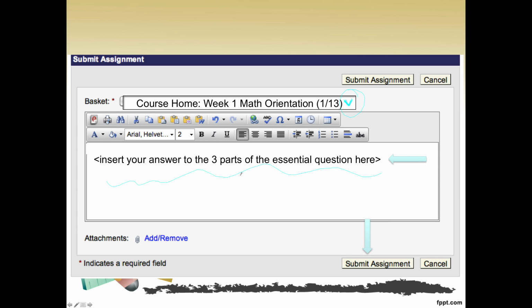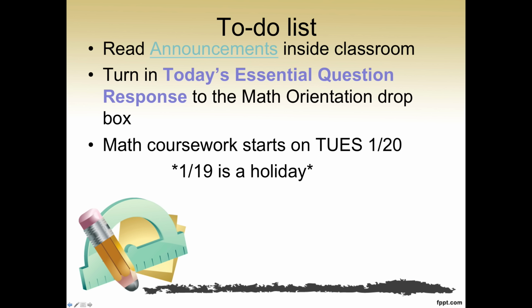Right in the comment area right here, you're going to answer all 3 parts of the essential question. So what grade did you have last semester? What do you plan to do differently? And how do you find your answer keys? Once you have that all typed in, press Submit. And that goes straight to me.